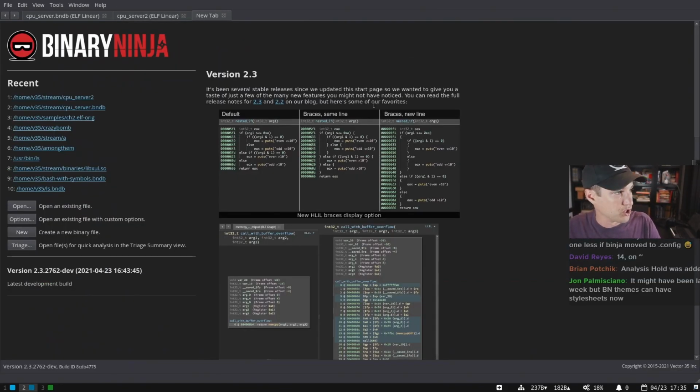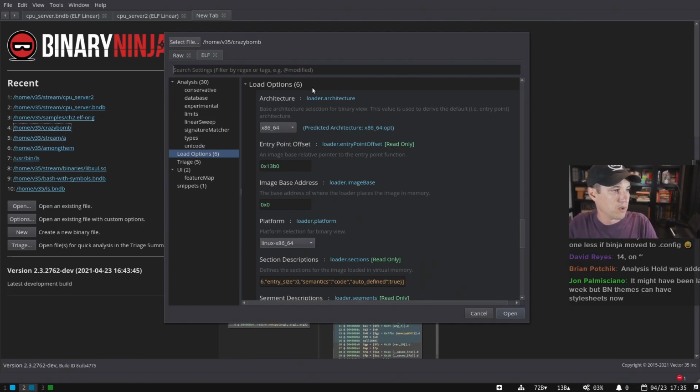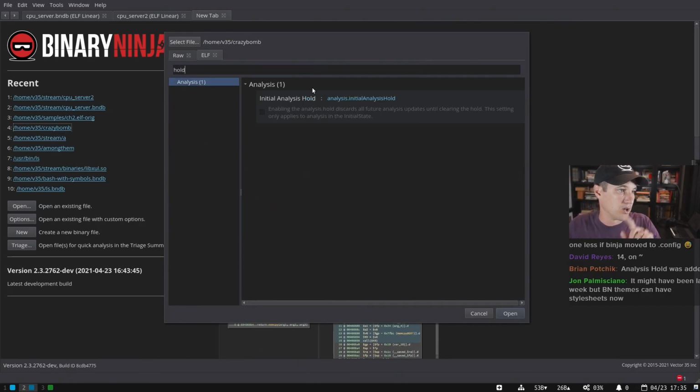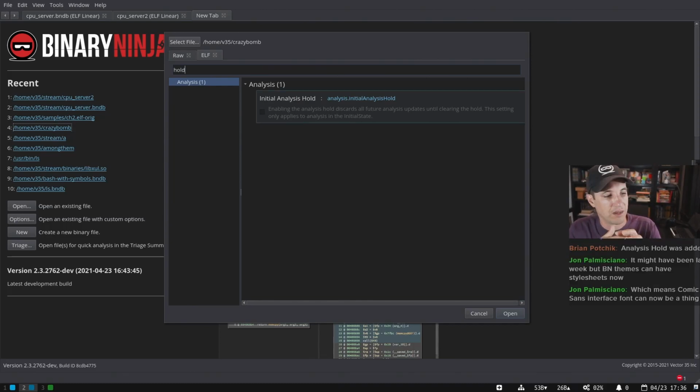So I'm gonna hold Control and Shift, and I'm gonna open up, let's say, Crazy Bomb. I should have saved my Crazy Bomb BNDB from before. And is it in here? Yeah, so there is this initial analysis hold. And this just says basically, look, Binja, I want to tell you where all the functions are. I want to tell you what's going on. I'm gonna do all these different things. Then you can do your analysis.